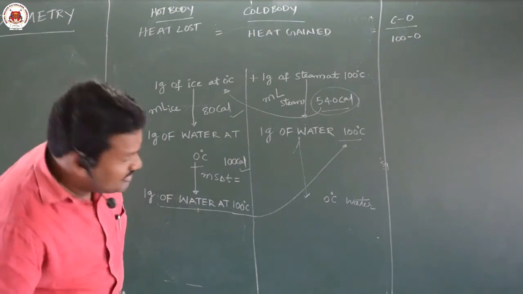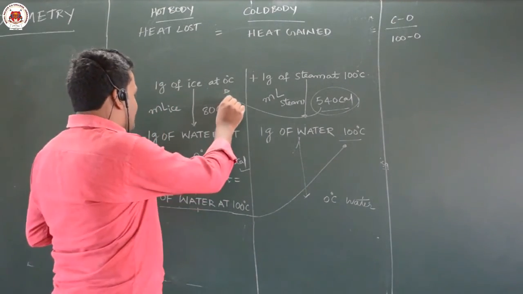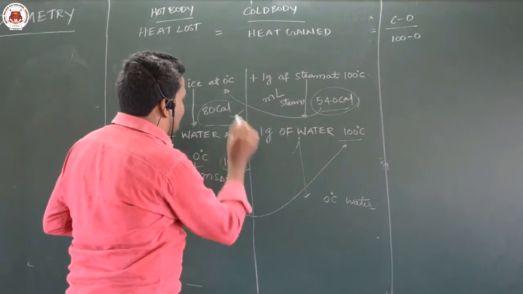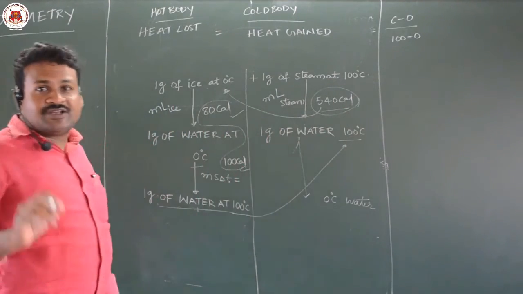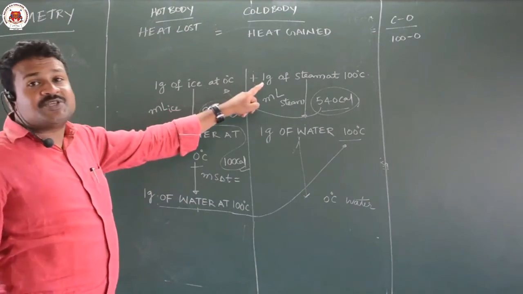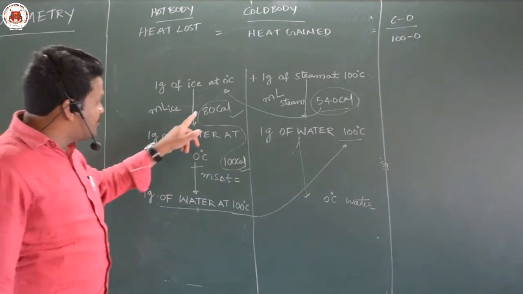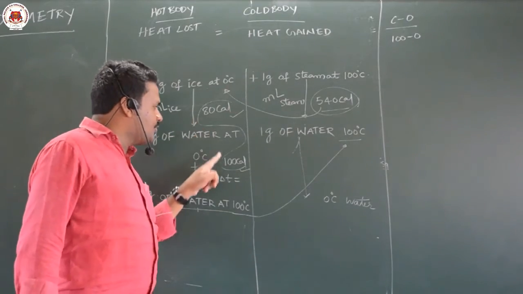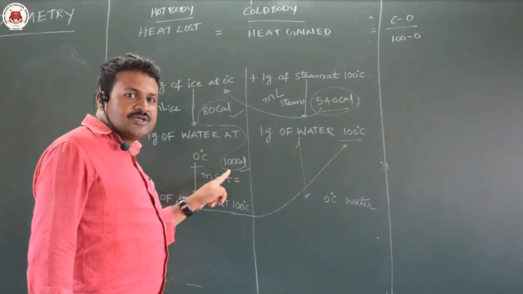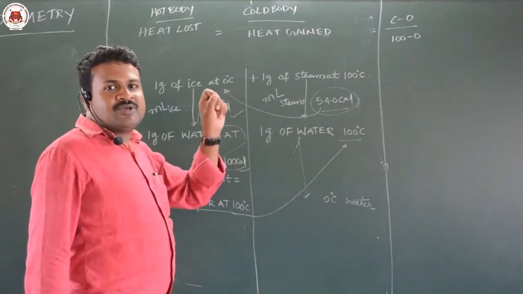Equilibrium is stopped. That means I want only 180 calories to establish the equilibrium, but steam is giving 540 calories. So for that reason, some part of steam will melt to give this 180 calories, and the remaining part remains like that only.